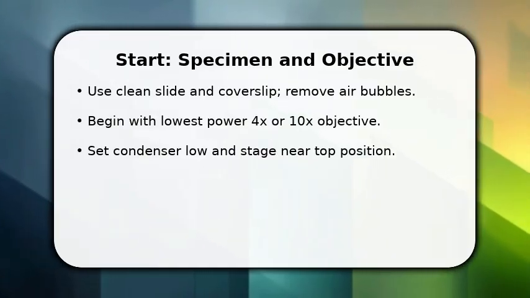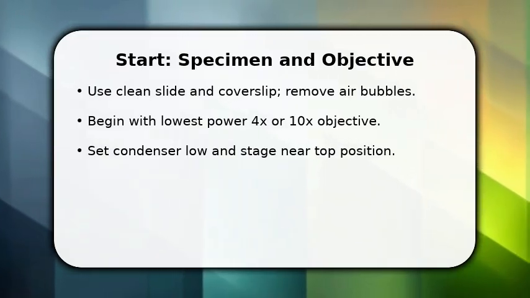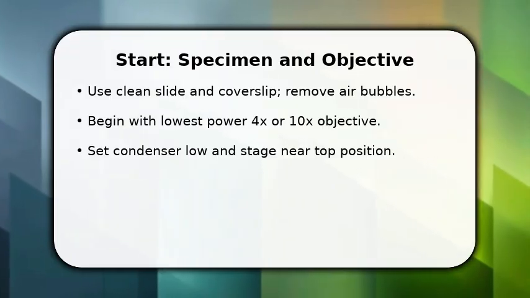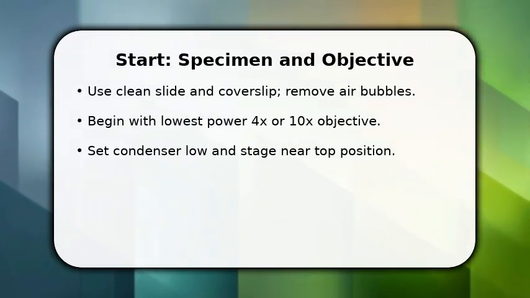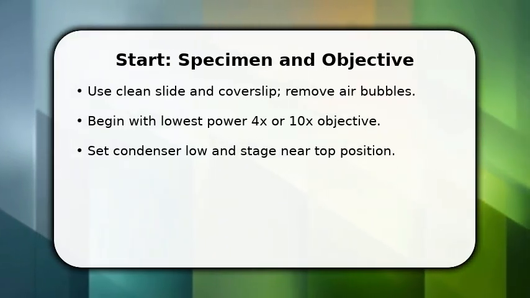Once the stage is near the top position, lower the condenser slightly to improve contrast. Make sure the light intensity is moderate so you can see details without glare. Use coarse focus slowly until the specimen comes into rough view. This establishes the reference plane for finer work.